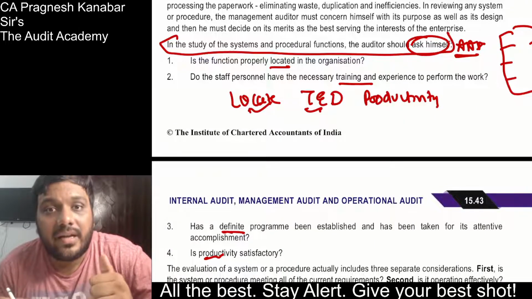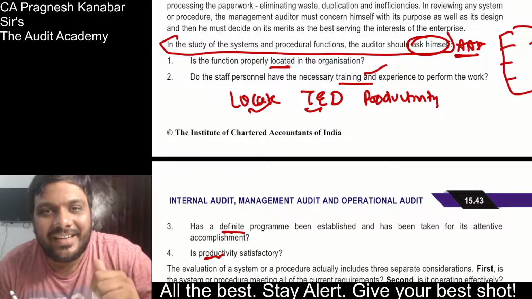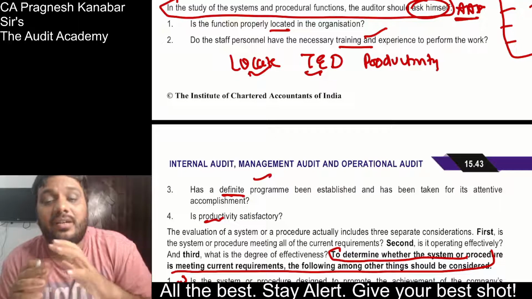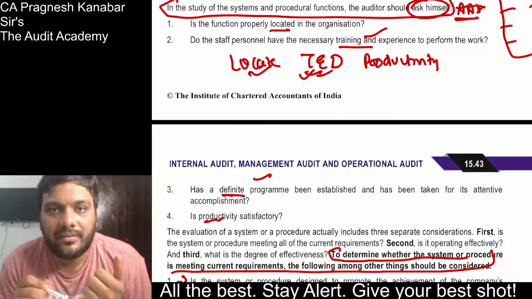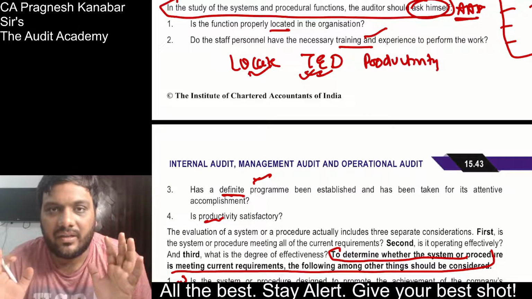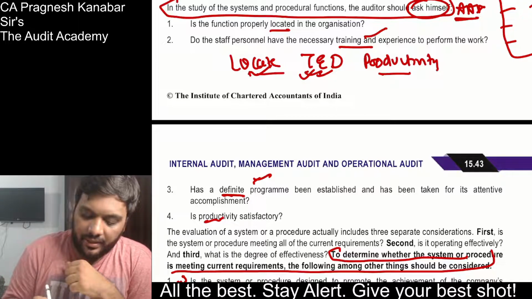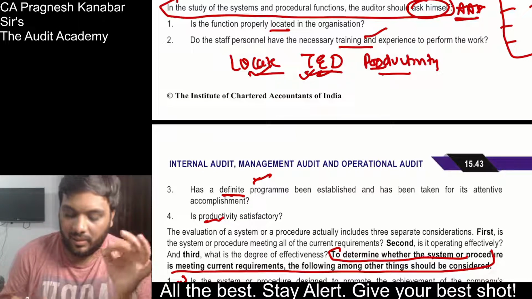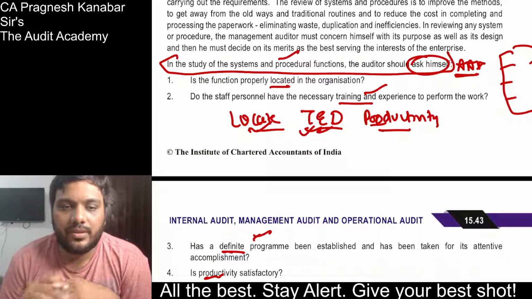Then TED: whether the employees have been given training and whether they have the experience to carry out that particular procedure. So training and experience, that is TE. Then whether a definite, clear, written program, a set of instructions, has been given, and whether employees are achieving productivity with that. So locate, TED, productivity. These are the questions the auditor should ask himself whenever he is reviewing systems and procedures.